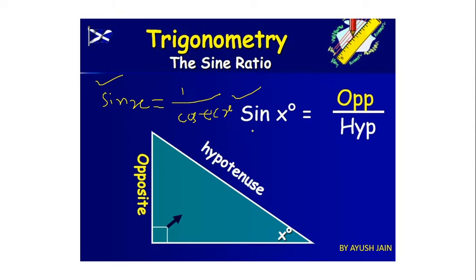So how many ratios are there? Total 6 ratios are there, and you have to remember all the things. There is no logic that if you are thinking, sir, I'm not going to remember this one, then again there will be a problem for you. So you have to remember somehow. Sine of angle x means what? Perpendicular divided by hypotenuse, or opposite divided by hypotenuse.